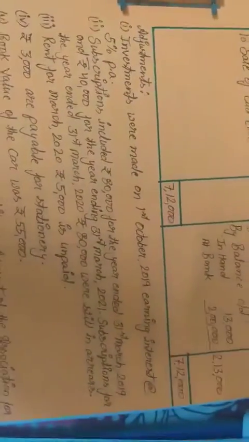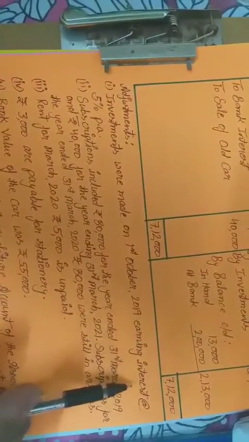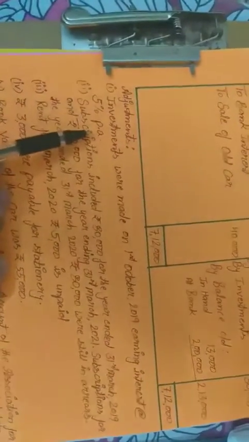So let's see what the first adjustment is saying. Investments were made on 1st October 2019, earning interest at the rate of 5% per annum.